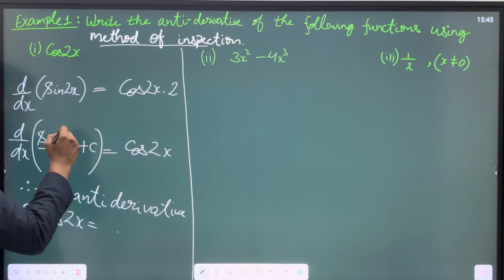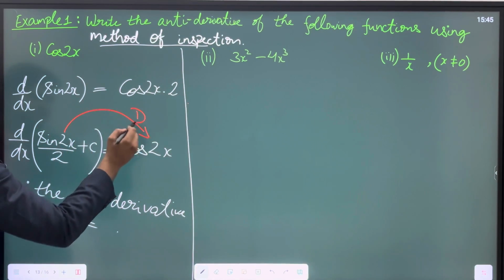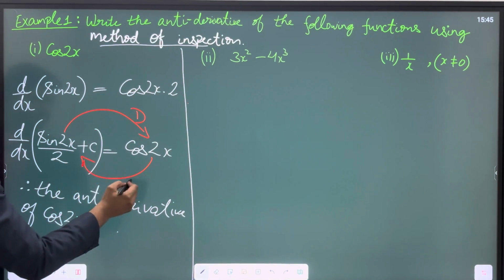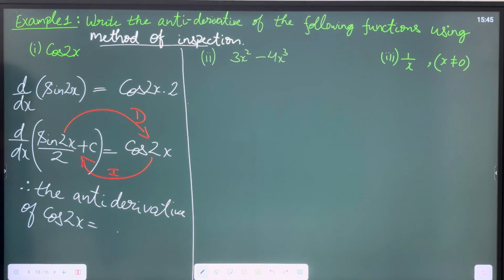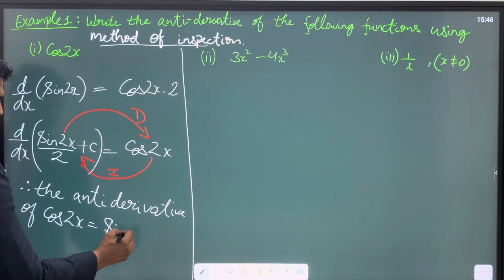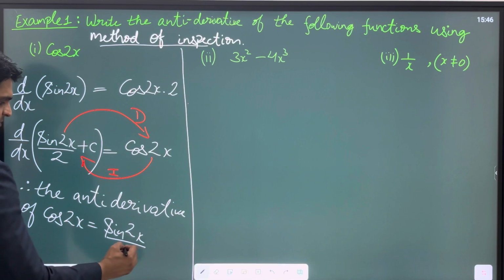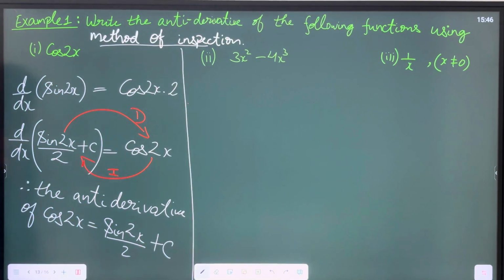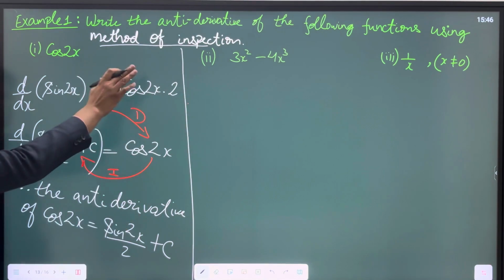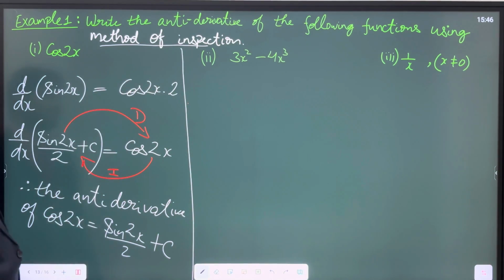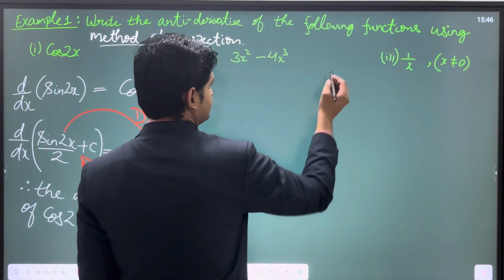Because you see this is the derivative, that means this will be the antiderivative, or integration as you call it, right? It will be the integral of it. So the antiderivative or the integral of cos 2x is sin 2x upon 2 plus c. I hope this much is understood, right? This is what you have to show in exam if they ask you to solve it using method of inspection, right? All right, let's discuss these type of questions.